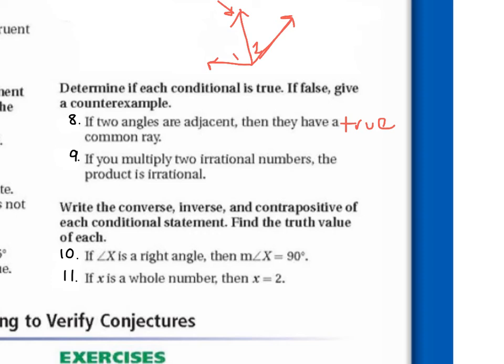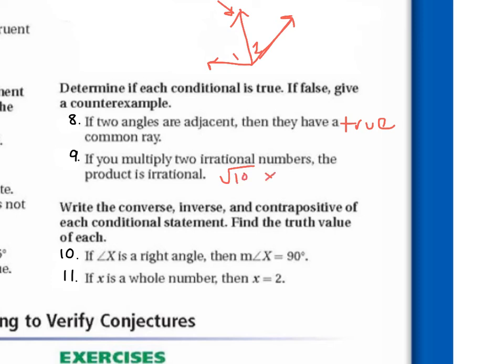So if you multiply two irrational numbers, the product is irrational. What's an irrational number? It's like not whole numbers, but it could also be numbers with a square root. So if we had the square root of, what's any number? 10.